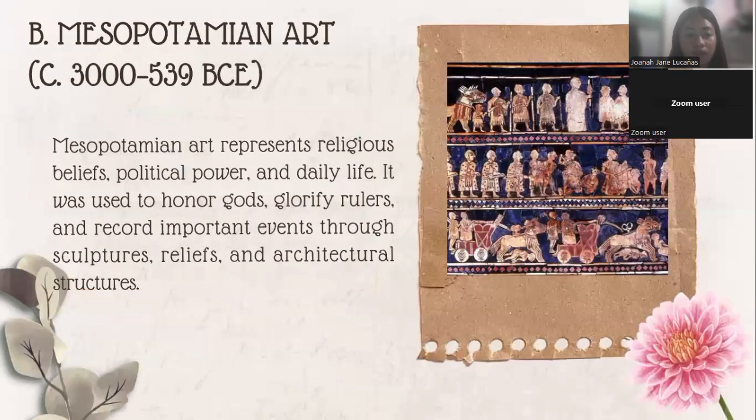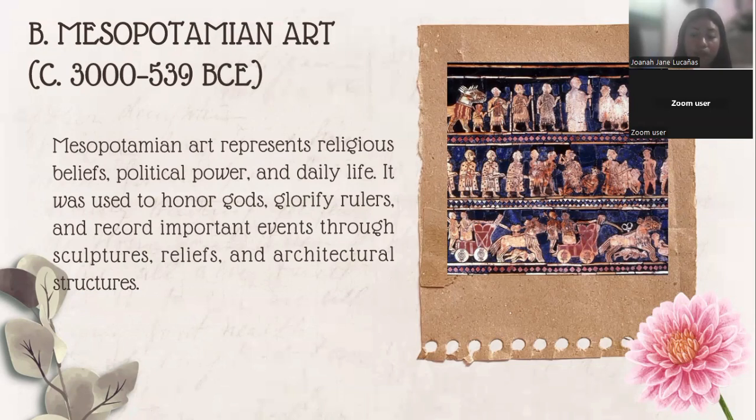Next is the Mesopotamian art, around 3000 to 539 BC. This art refers to the artwork created by the ancient civilizations that lived in Mesopotamia, a region located between the Tigris and Euphrates rivers, which is in modern-day Iraq and parts of Syria. Art was created to honor gods, kings, and rulers, and it showed power, told stories of victory, or expressed devotion.